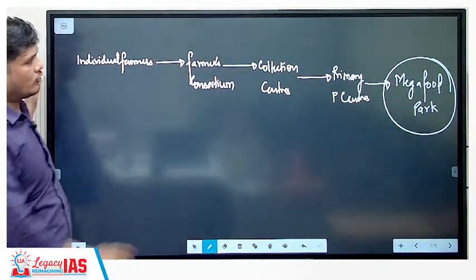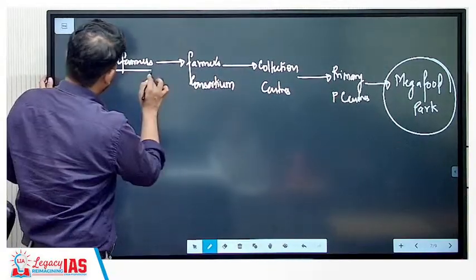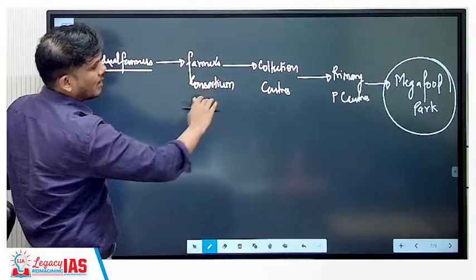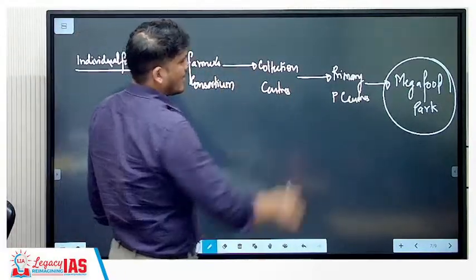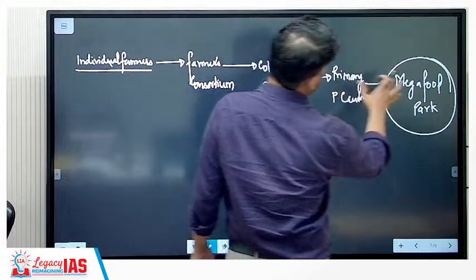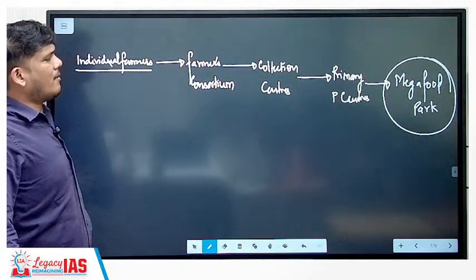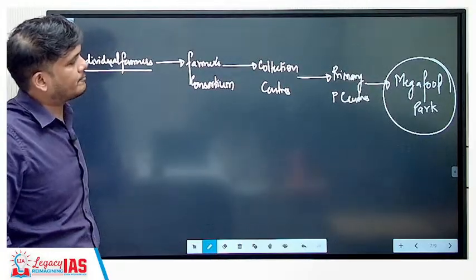Is that clear? So this is how it will look. There will be lakhs of farmers, thousands of farmers consortium, hundreds of collection centers, tens of primary centers catering to the mega food park. This is basically the mega food park scheme.